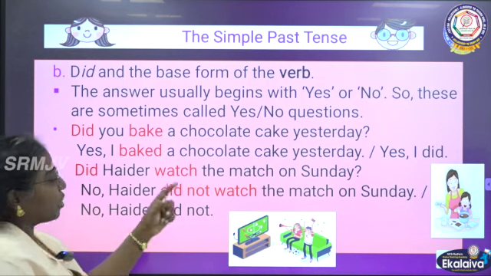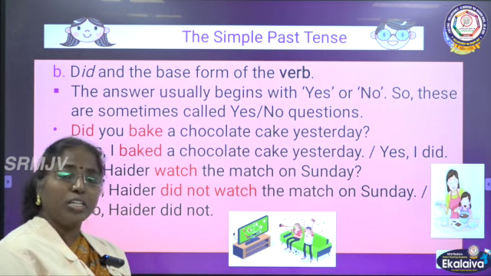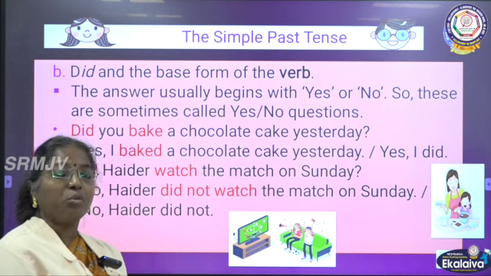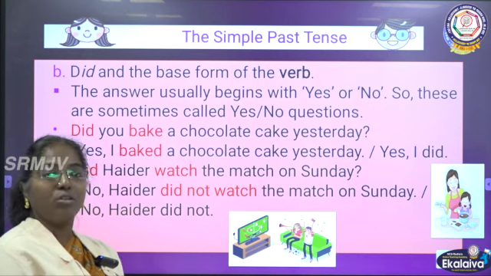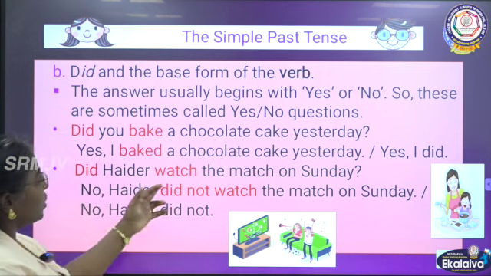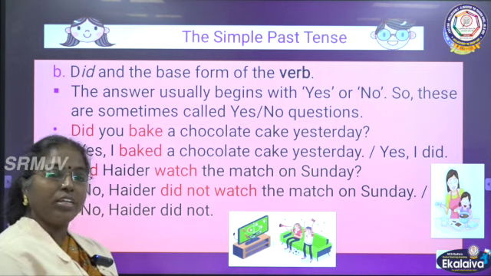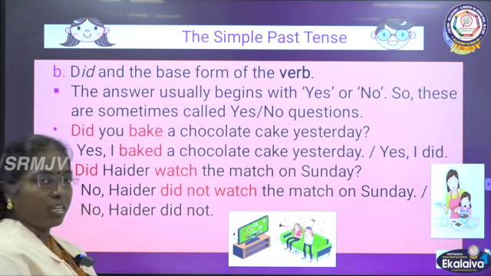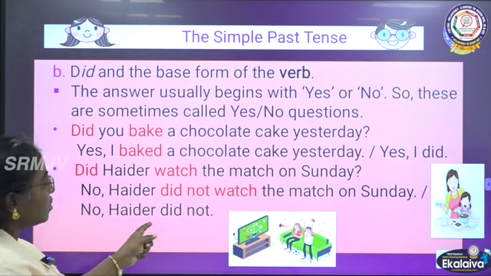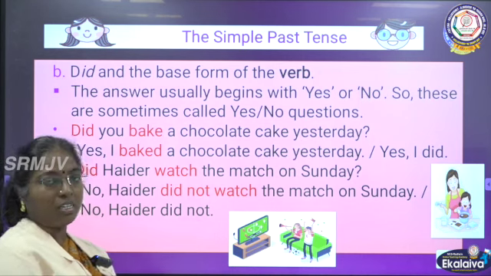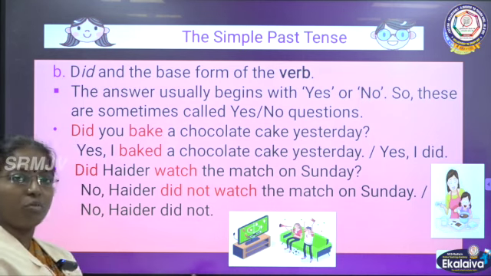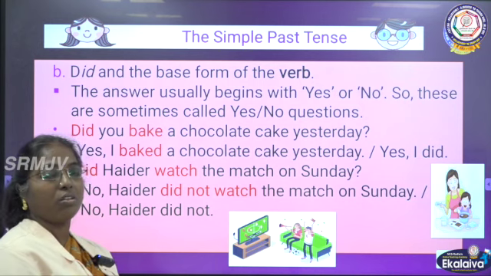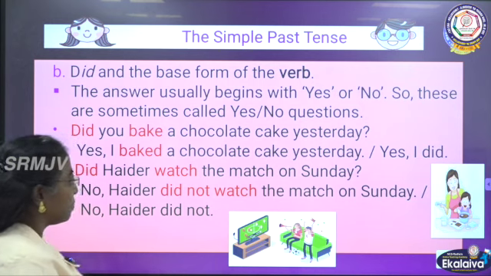And, did you bake a chocolate cake yesterday? If I am asking, did you bake a chocolate cake yesterday, what will be the answer? Yes or no. Yes, I baked a chocolate cake yesterday, or yes, I did. Did Haida watch the match on Sunday? No, Haida did not watch the match on Sunday. No, he did not. The short form of the sentence is no, he did not, or no, he didn't. Okay.